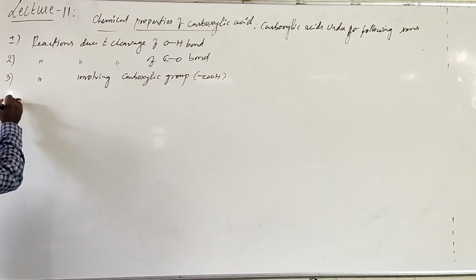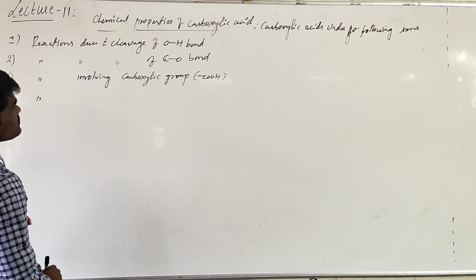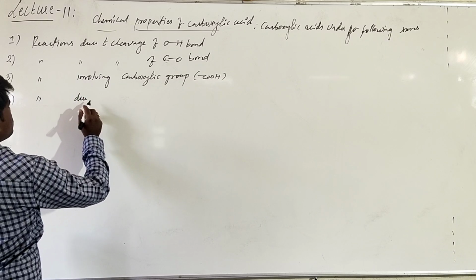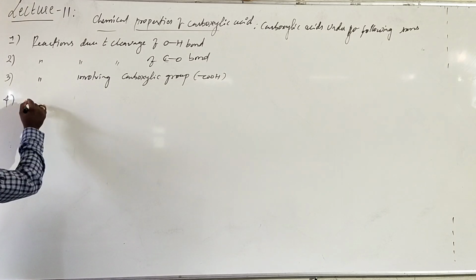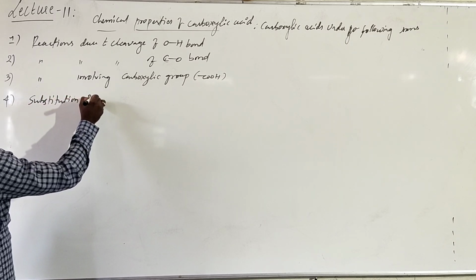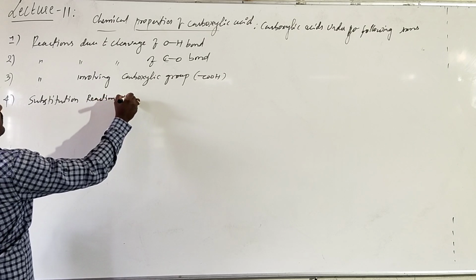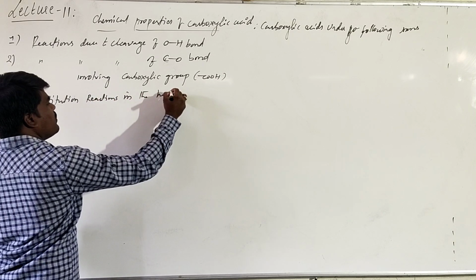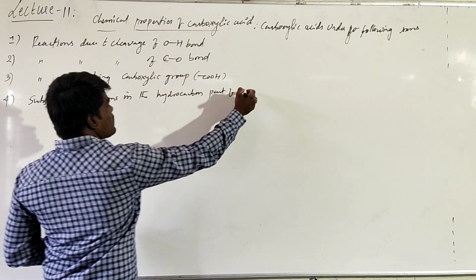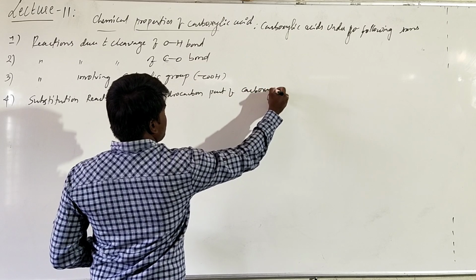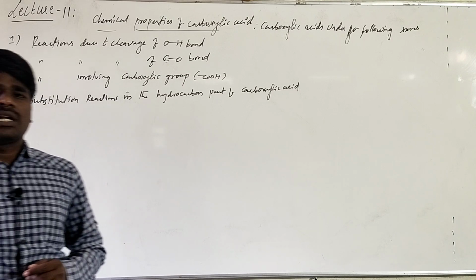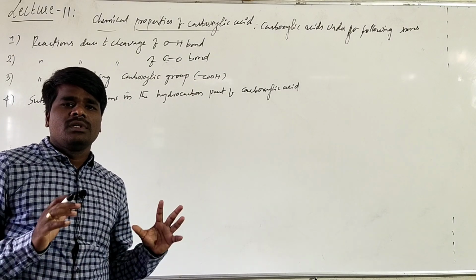And the fourth category we can say reactions due to substitution reactions in the hydrocarbon part of carboxylic acid. Okay, the reactions of carboxylic acids are broadly classified into 4 types based on the nature of bond breakage